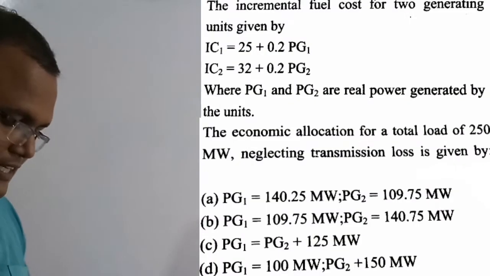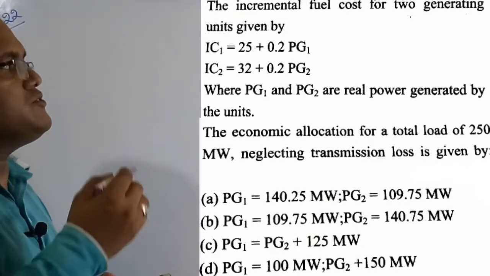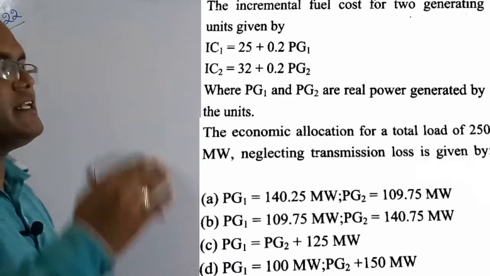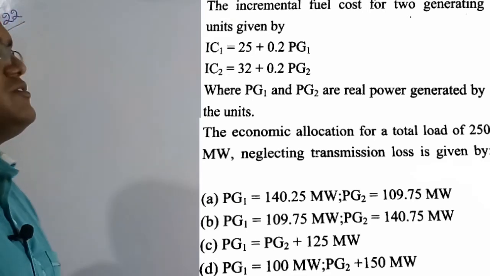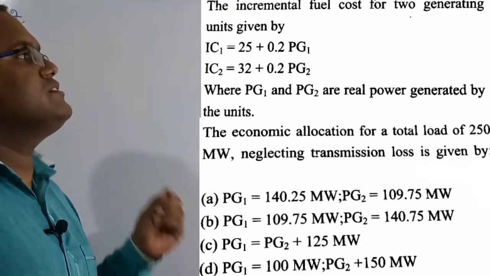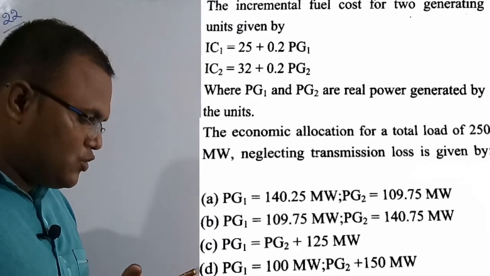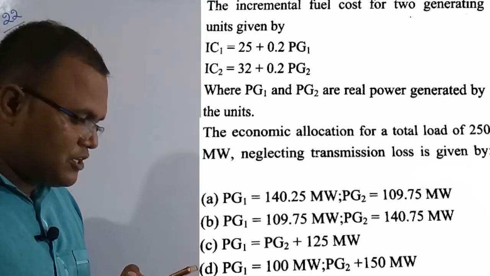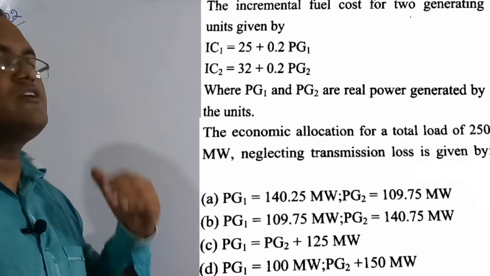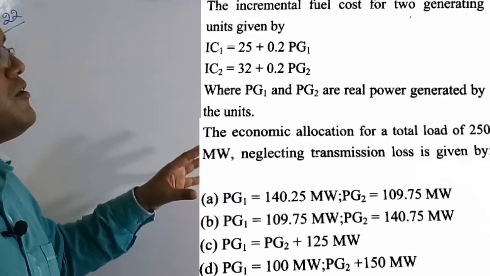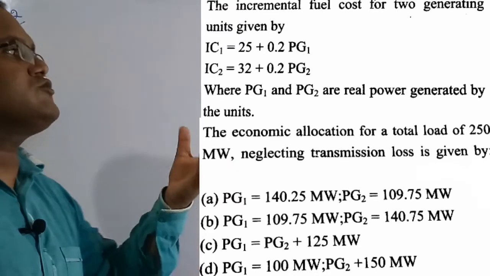See the question here. The incremental fuel cost for two generating units is given by dF by dP, where Pg1 and Pg2 are the real powers generated by the corresponding units. Now the economic allocation for a total load of 250 megawatt, neglecting transmission loss, is given by... Basically, if the load is 250 megawatt, what is the economic allocation, meaning minimum cost? We need to figure out the power generation by unit 1 and unit 2 so that the overall cost will be very low.